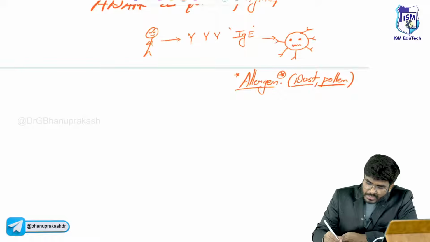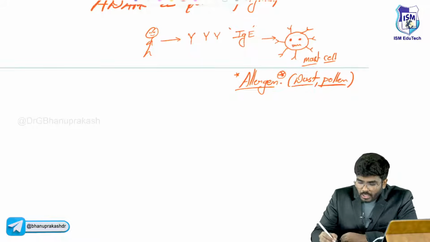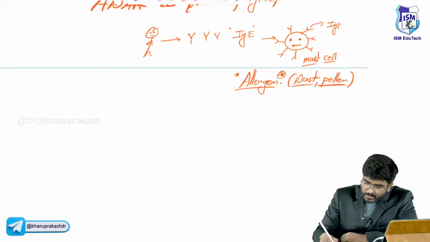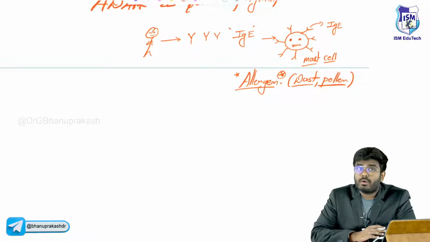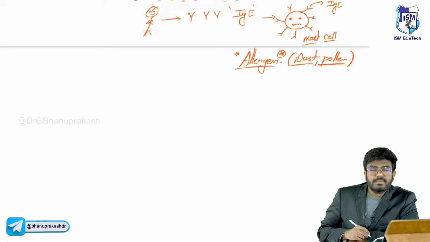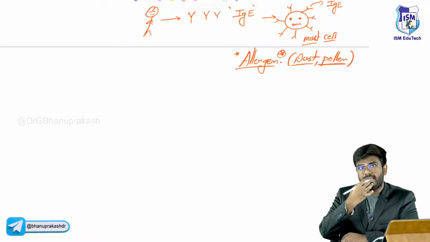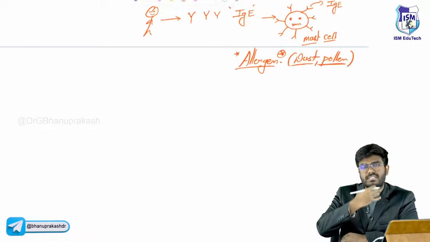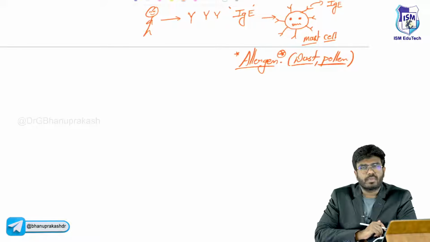So on the surface of mast cells, which antibodies are present? This is the mast cell. Remember, this is a mast cell. Now on the surface of the mast cell, these antibodies, which are IgE antibodies, are present. Now where are these mast cells present? They are present in the connective tissue of your respiratory tract.